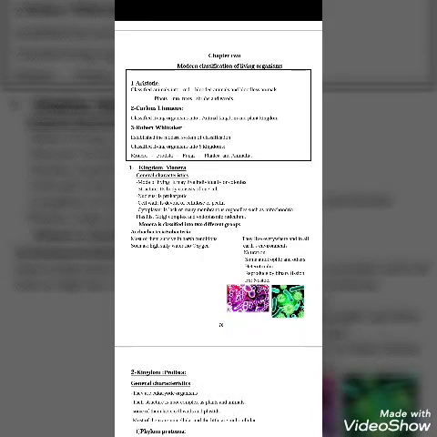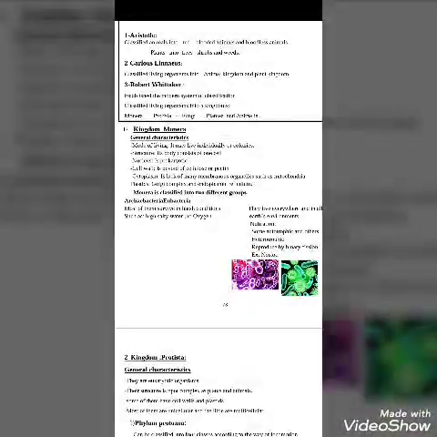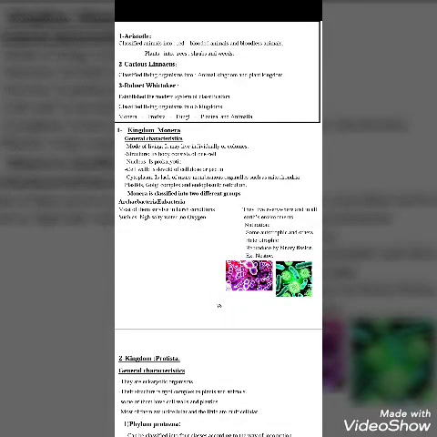If we are going to start talking about the first kingdom in the modern classification, we are talking about Kingdom Monera. Kingdom Monera includes only bacteria, the very small living organisms, which we cannot see by naked eyes. We need a microscope to study them. Bacteria in Kingdom Monera may live individually or in colonies. When they accumulate in groups, they make something called colonies.